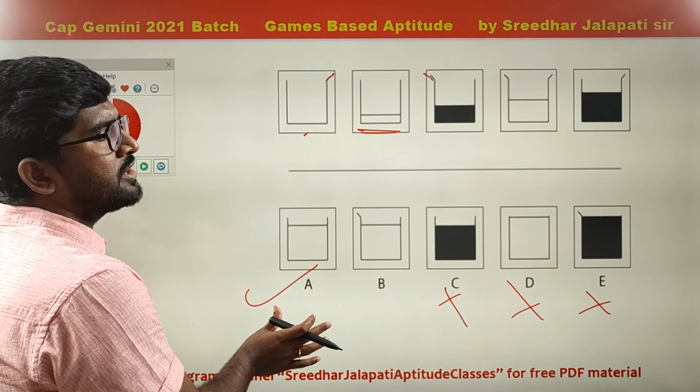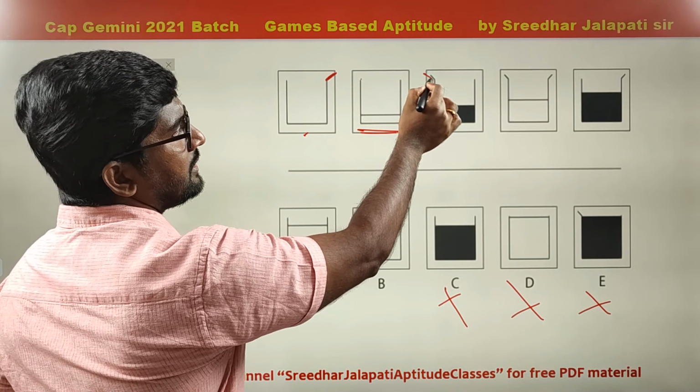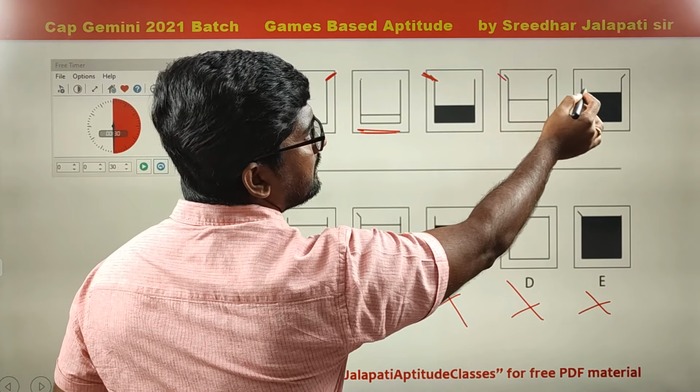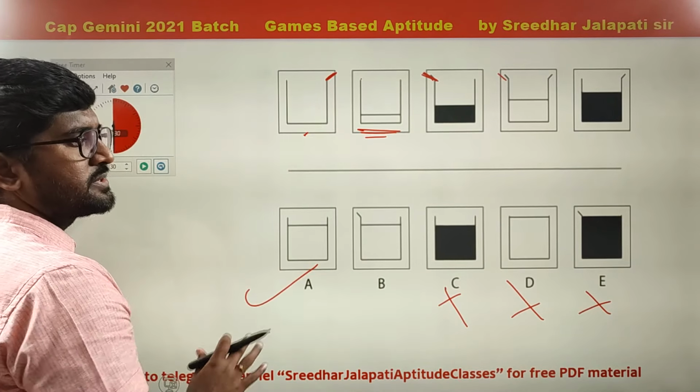How have we come to the conclusion A? This beaker has right side bent, again both straight, left side bent, both bent, now right side bent, next should be straight. So answer option A.